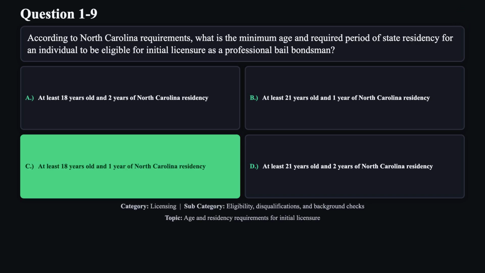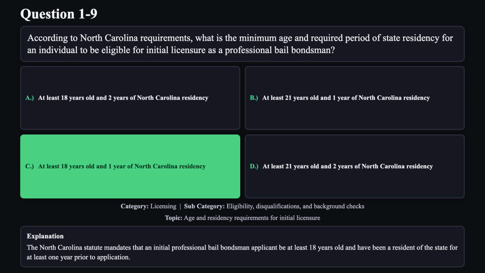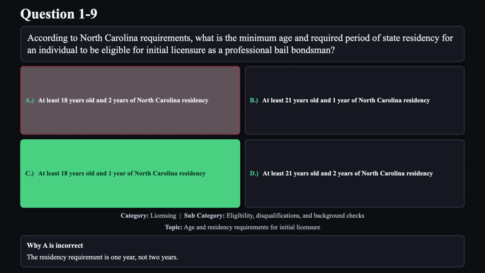The correct answer is C. The North Carolina statute mandates that an initial professional bail bondsman applicant be at least 18 years old and have been a resident of the state for at least 1 year prior to application. Reason A is not correct. The residency requirement is 1 year, not 2 years.